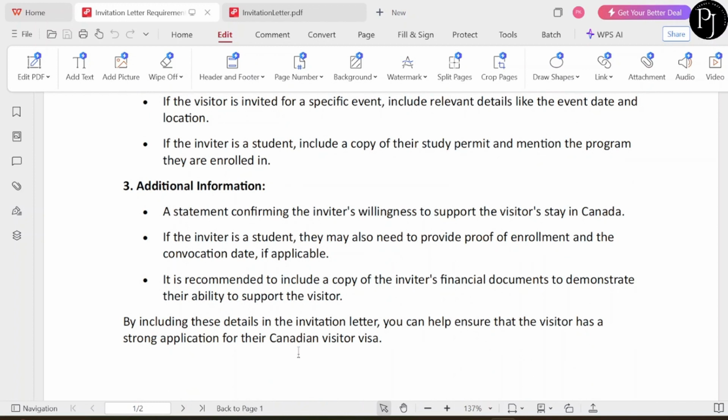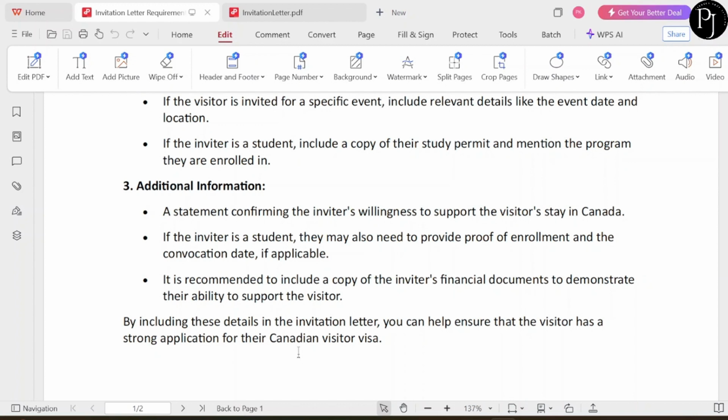If the inviter is a student, they may also need to provide proof of enrollment and the convocation date, if applicable. Like if any student is watching this video, if you're inviting your parents or any family member for the convocation, please ask your college for the invitation letter of the convocation, then attach that letter in the application which you will be submitting. The next is it is recommended to include a copy of inviter's financial documents to demonstrate their ability to support the visitor.